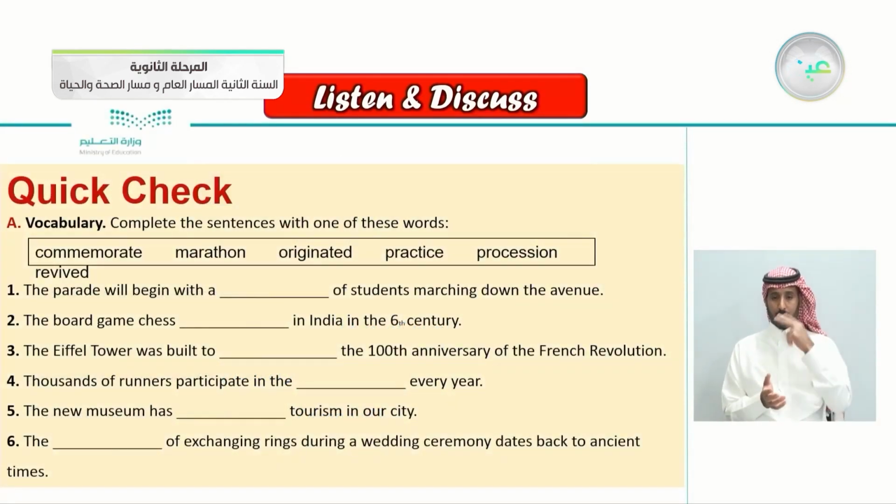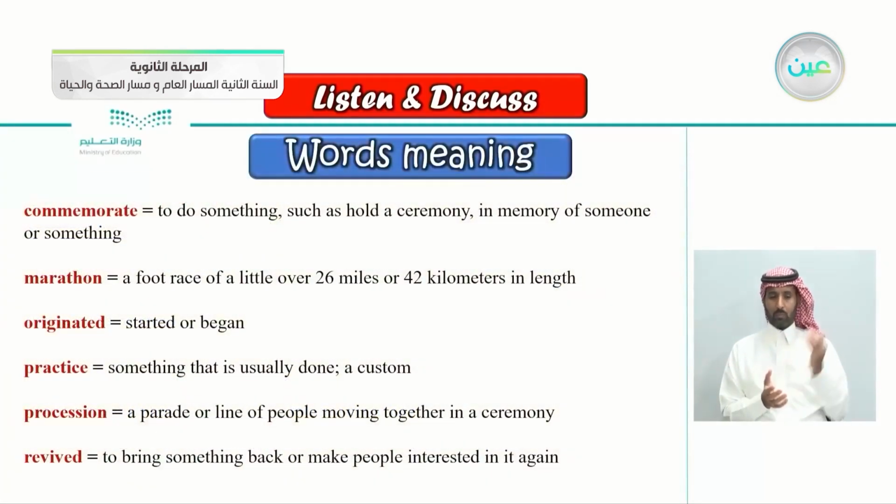This is the quick check here. Complete the sentences with one of these words. We have commemorate, marathon, originated, practice, and procession. These are the meanings of these words. Commemorate, do something such as hold a ceremony in memory of someone or something.